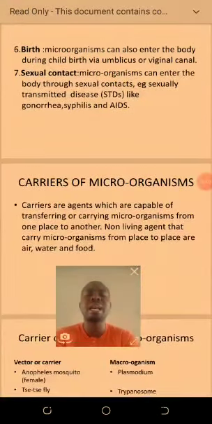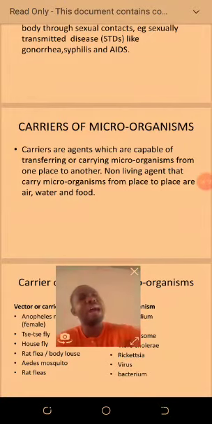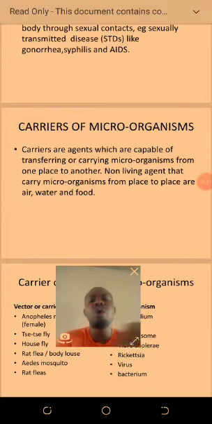Now let's look at the carriers of microorganisms. The carriers of microorganisms are what they call vectors. Vectors mean the carrier. There are some organisms that carry microorganisms, and all these organisms are what we call the vectors or carriers of microorganisms.